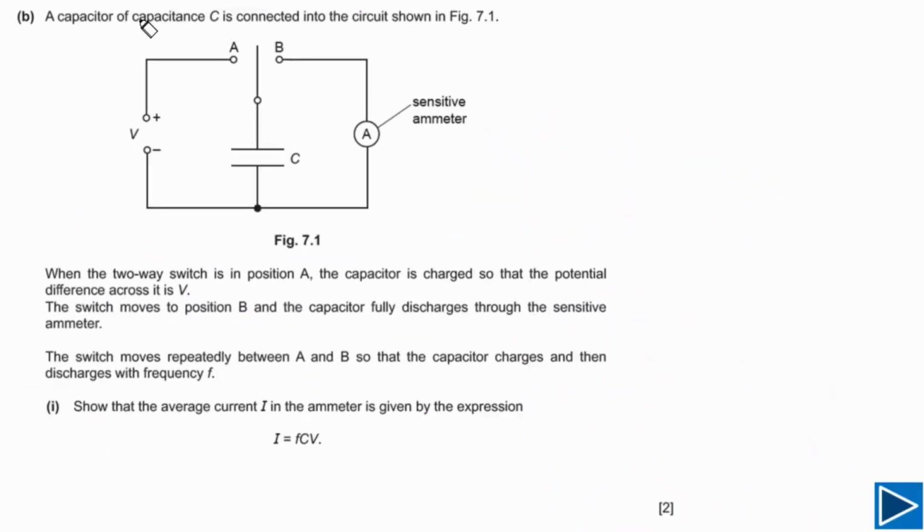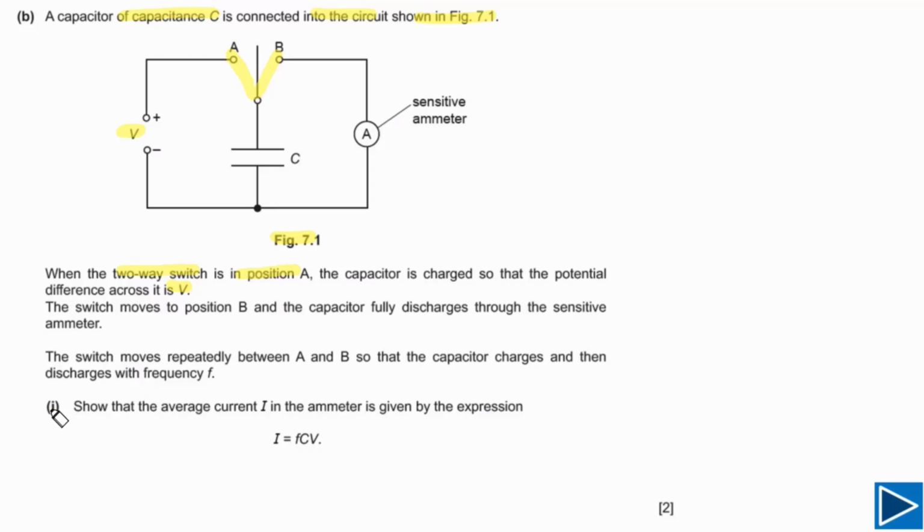For part B, it is given to us a capacitor of capacitance capital C is connected into the circuit as shown in figure 7.2. It is also given to us when the two-way switch is in position A, the capacitor is charging, means when it is connected like this. When this capacitor is fully charged, the potential difference across capacitor is equal to the potential difference across the power supply. Simply, it is equal to capital V. But when we move this switch to position B, this capacitor will start discharging.